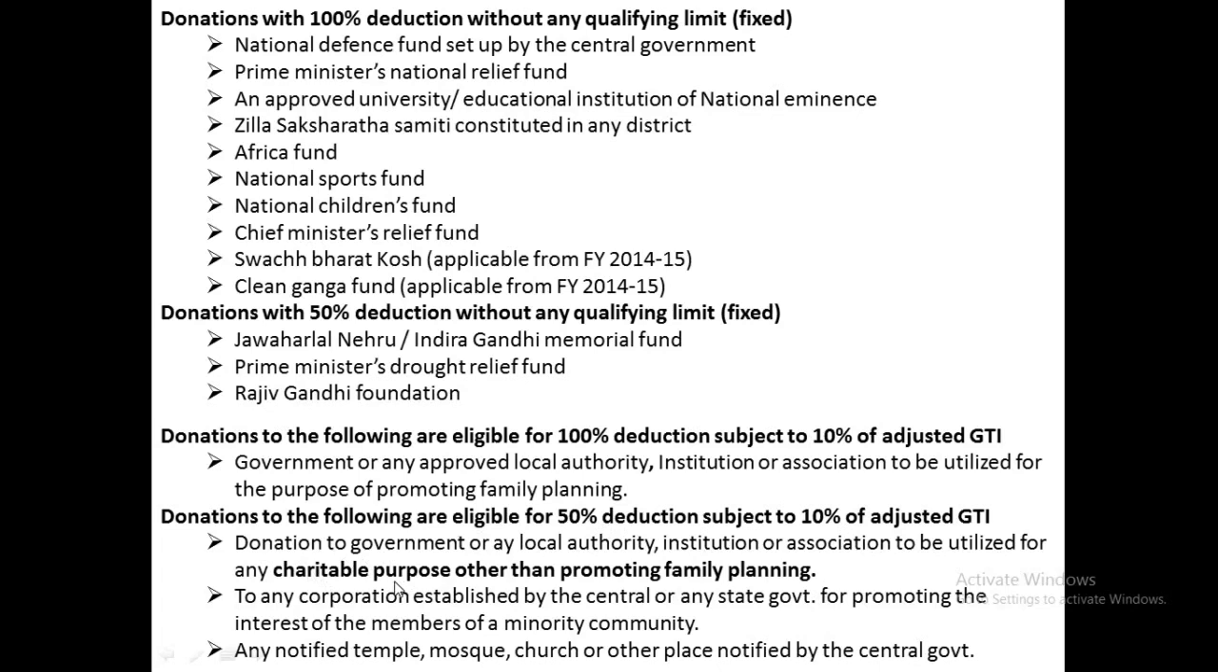Likewise, we need to calculate the amount of deductions in the case of maximum limit and in the case of no maximum limit. Next, donation to any corporation established by the central or state government for promoting the interest of members of a minority community. Then any donations made to notified temples, mosques, churches or other places notified by the central government. That means any donation given to temples, mosques, churches or any other holy places notified by the central government. These are all deductible under section 80G.